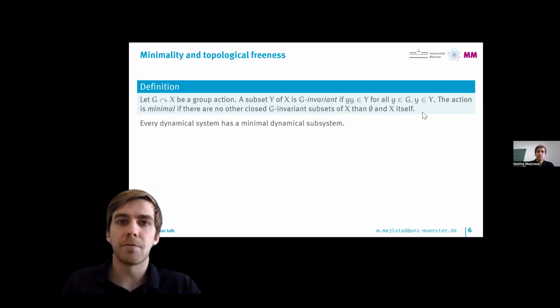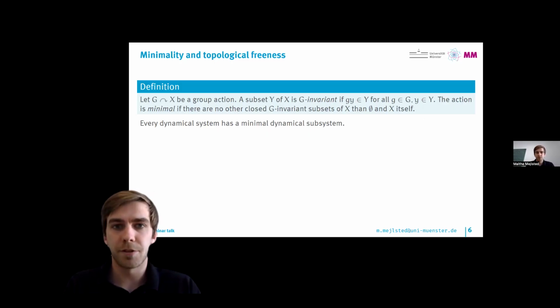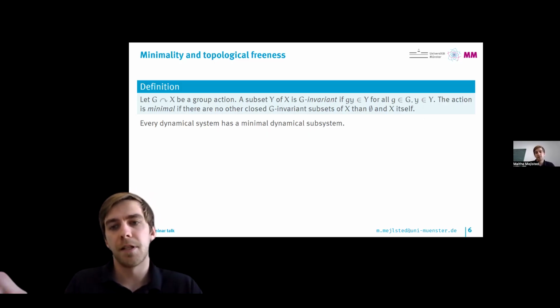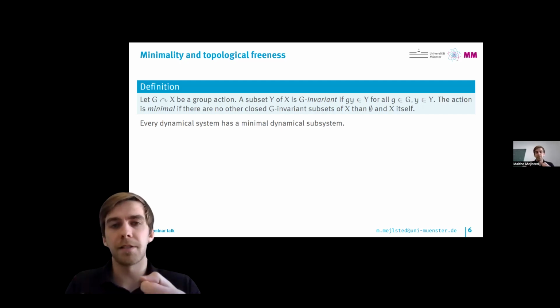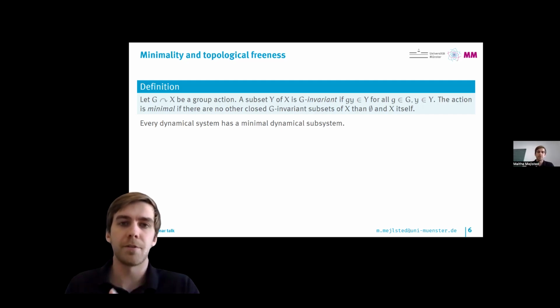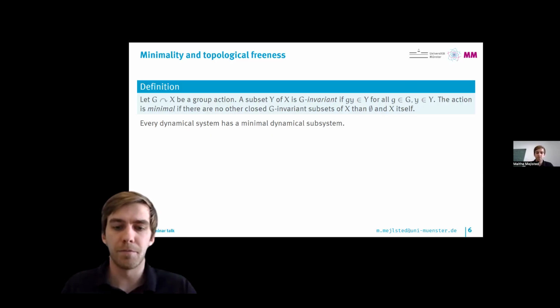The reason why these closed G-invariant sets are interesting is because if you have a dynamical system, a group action, and you have a closed G-invariant set, then you can restrict your action to that set and you get a new dynamical system. And by a Zorn's lemma argument, you can show that each dynamical system actually has a minimal dynamical subsystem. So in some sense, these are like the irreducible group actions, so it makes sense that we try to work with these building blocks.